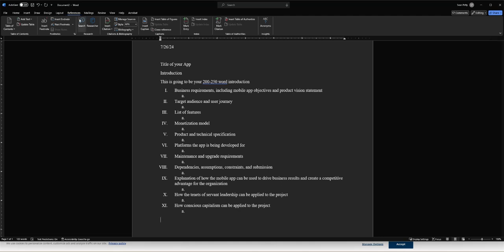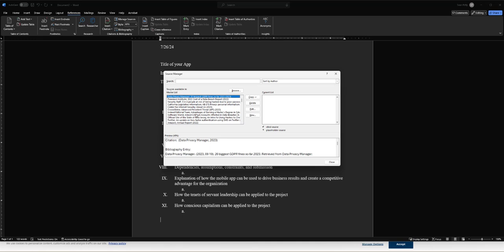So References, and what I'm going to do is click on Manage Sources, or I can insert a citation, right? I'm going to manage sources though. Go ahead and do that. Now some of these I've already built from some previous work I've done, but I'm going to go ahead and create a new one real fast just to show you this.